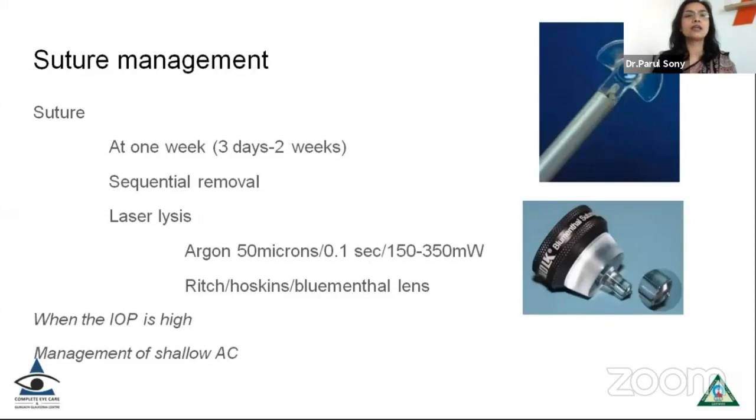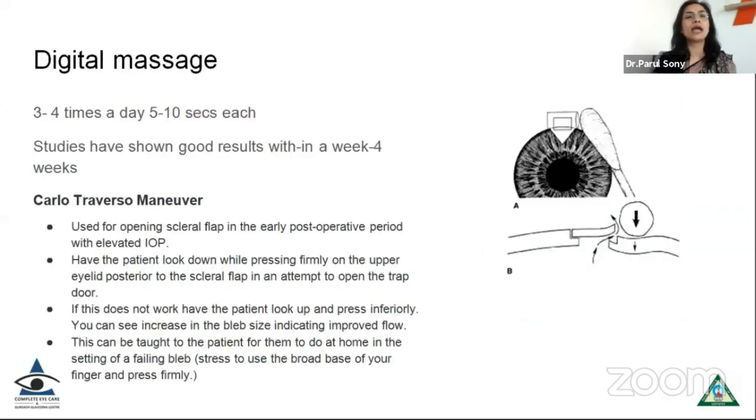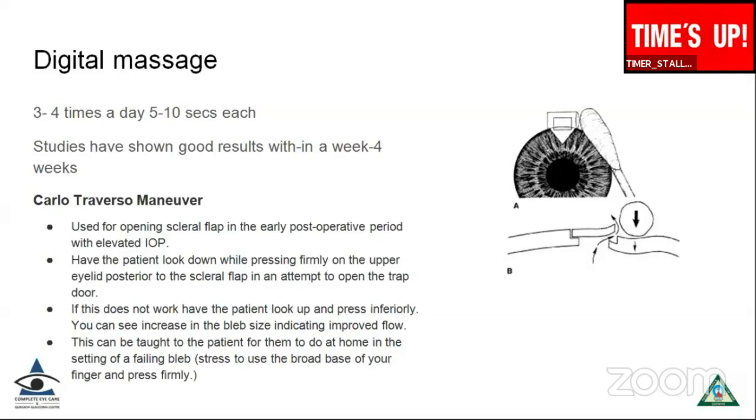Again, for sutures, you can do suture removal using laser, or you can put a releasable suture depending on what you are good at. The suture removal can be started from 3 days to 2 weeks in case you have augmented your trabeculectomy with anti-metabolite agents. And it's always a good idea to teach our patients digital massage, which is a very simple technique which they can do 4 times a day, 5 to 10 seconds each, which can help us to maintain the long-term success rate of trabeculectomy.